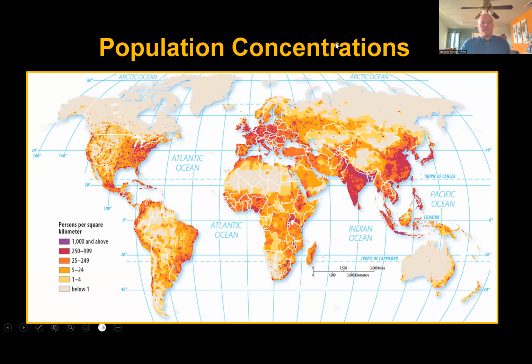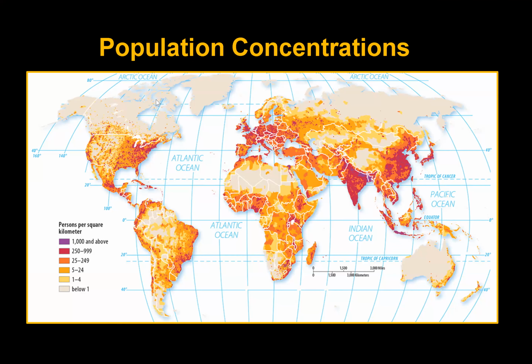So let's talk about population concentrations. There are 5 basic concentrations that we have. One is in East Asia. About 25% of the world lives in places like China and Japan, the Korean Peninsula. We also have about 25% that live in South Asia, like India, Pakistan, Bangladesh, etc. We also have about 8% of the world that lives in Southeast Asia, especially Indonesia. And then in Europe, it's about 5%.